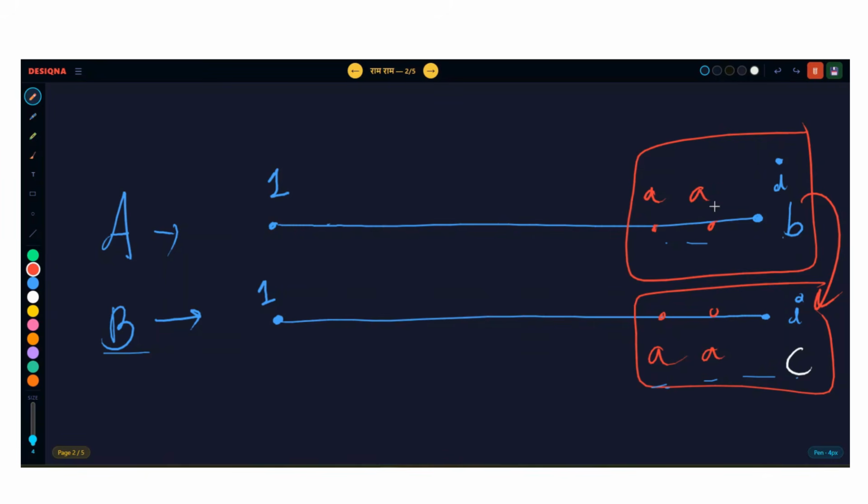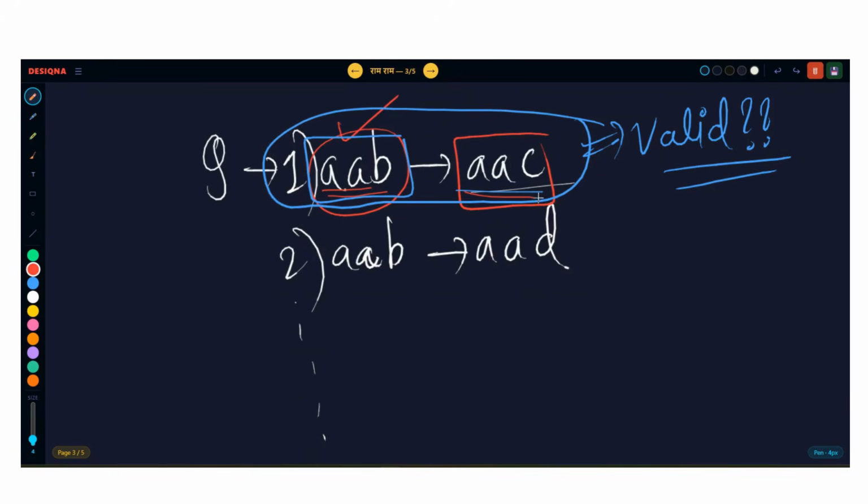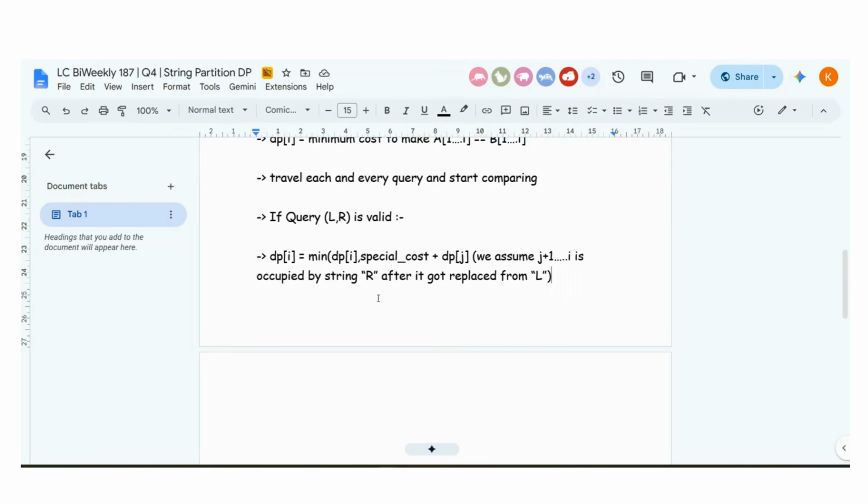If you are changing this AAB to AAC, let's say this index is j and this index is j, what will be the answer? Whatever was the best answer to make everything equal from 1 to j plus the cost of converting these three characters to these three characters, as given in the question. Cost to convert AAB to AAC is represented by the first query, cost of 1, depending on which query. So cost of 1 I'm writing as special cost. That's it, guys, and dp of n will be your final answer. That's all you had to do in the question, nothing else. Okay.